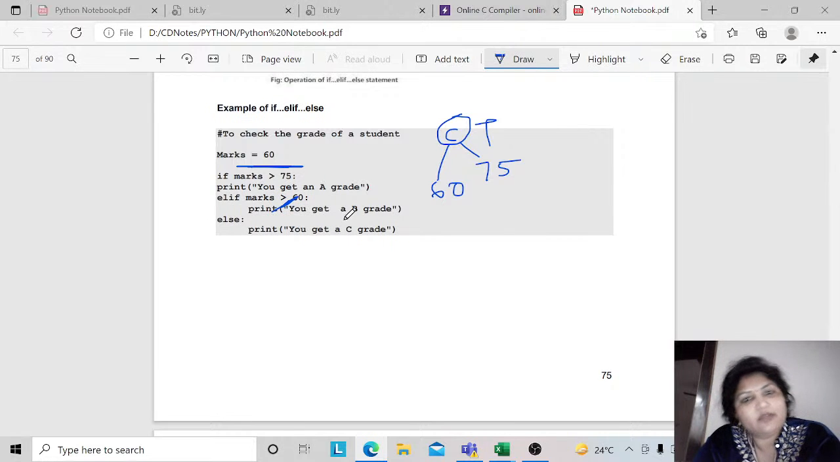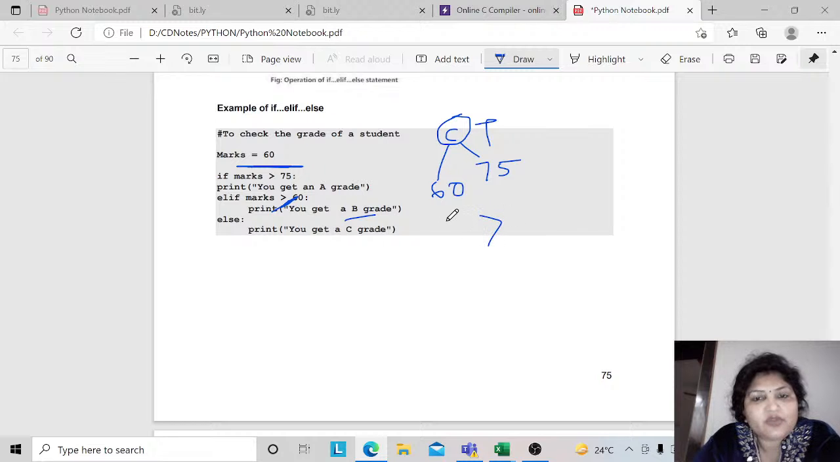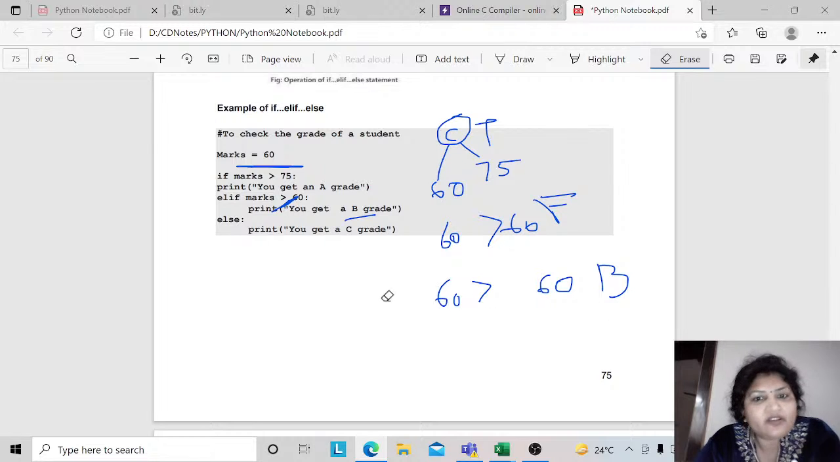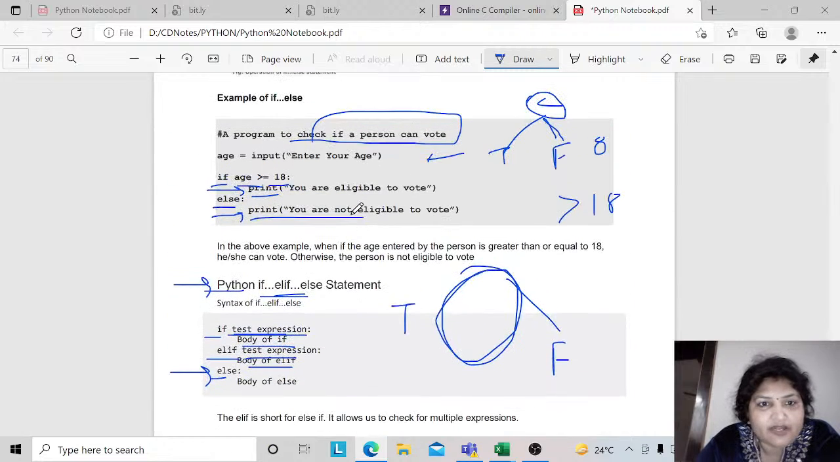If it is equal to, then B grade will be assigned. But if you have taken only the greater than, 60 is greater than 60 would be treated as false. Why? Because you have not taken the condition greater than equal to 60. If you put greater than equal to 60, then it will be B grade. But you have taken the condition as greater than 60, and 60 is not greater than 60, so it falls under C grade. This is how we check the conditions using the if and elif ladder.